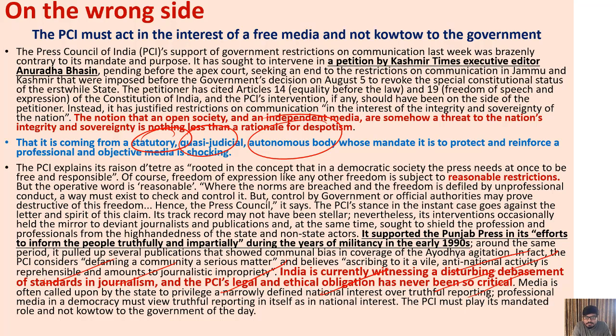You see, it has its own history, and it was not always on the same level. Sometimes during the Punjab militancy, it supported the free press there, and people were truthfully and impartially reporting from some areas, and PCI was supportive at that time. But during the Ayodhya agitation issue, there were some allegations of partiality on PCI.